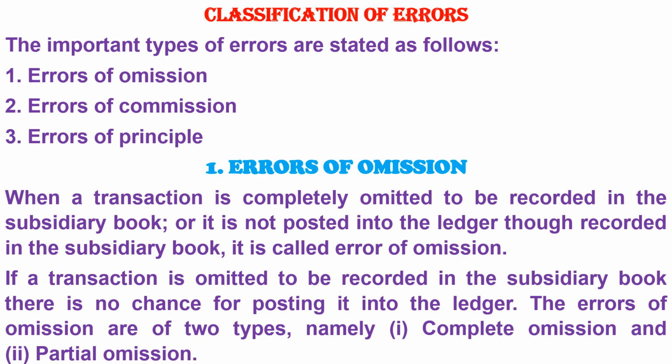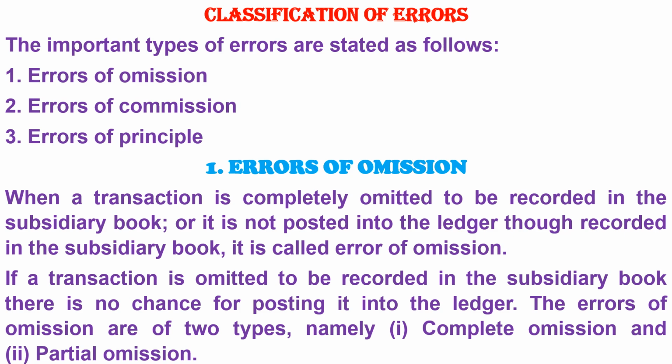The important types of errors are stated as follows. 1. Errors of omission. 2. Errors of commission. 3. Errors of principal. 1. Errors of omission. When a transaction is completely omitted to be recorded in the subsidiary book, or it is not posted into the ledger though recorded in the subsidiary book, it is called error of omission.